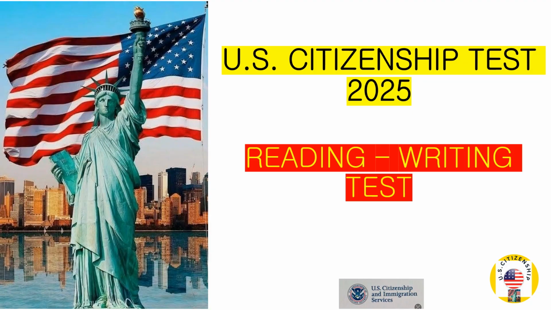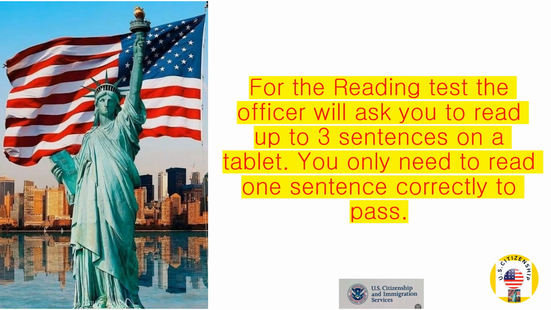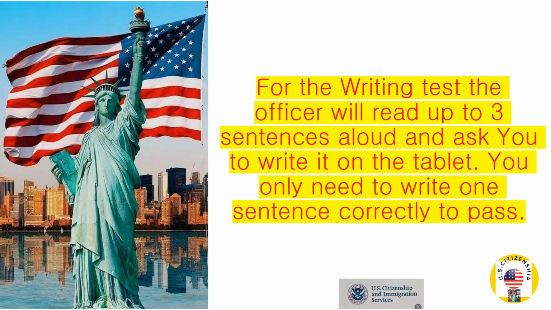U.S. Citizenship Test 2025 Reading Writing Test. For the reading test, the officer will ask you to read up to 3 sentences on a tablet. You only need to read 1 sentence correctly to pass. For the writing test, the officer will read up to 3 sentences aloud and ask you to write it on the tablet. You only need to write 1 sentence correctly to pass.